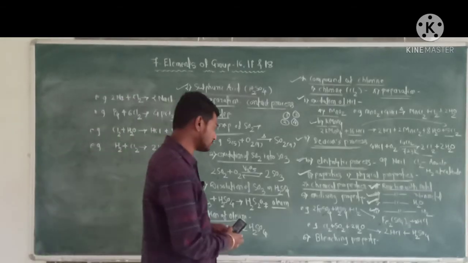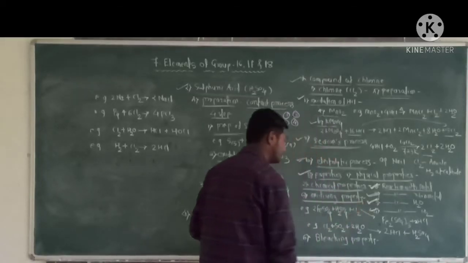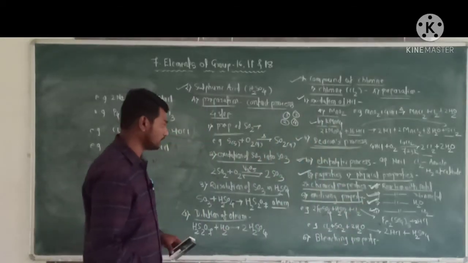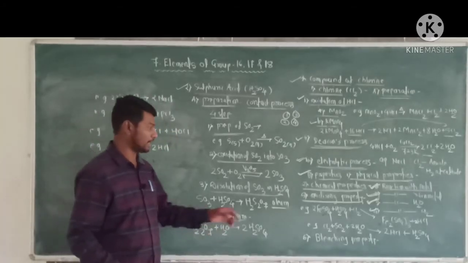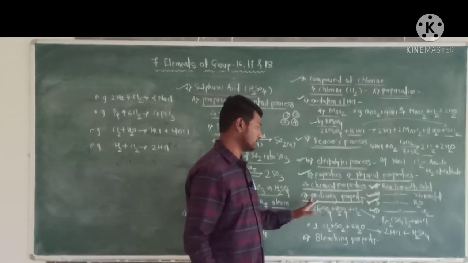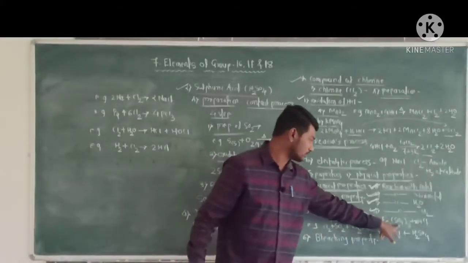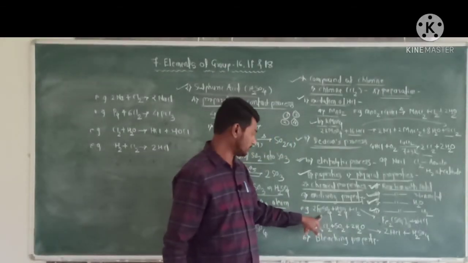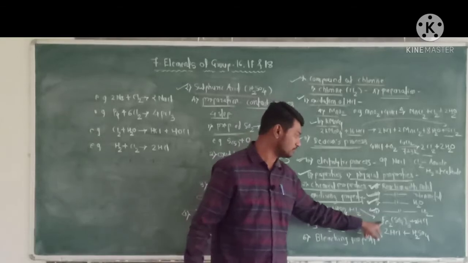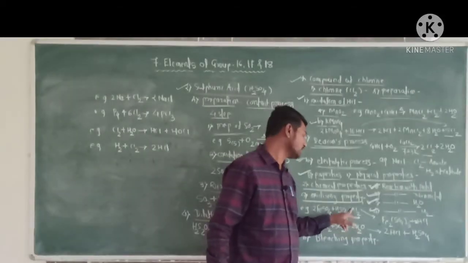Okay. Now next, fifth, oxidizing properties. Chlorine acts as an oxidizing agent. For example, chlorine oxidizes ferrous salt into ferric salt. Here, ferrous sulfate is oxidized into ferric salt due to the oxidizing nature of chlorine.